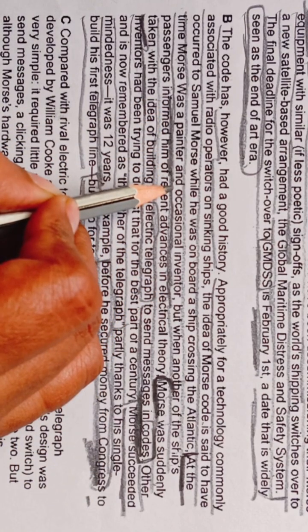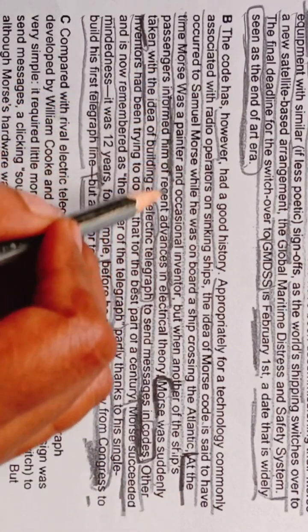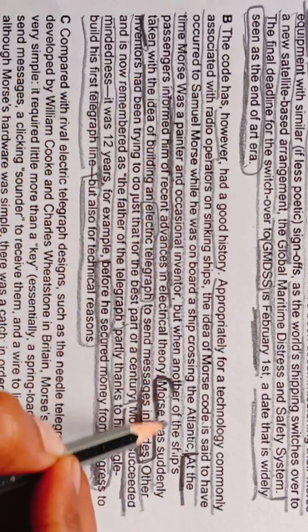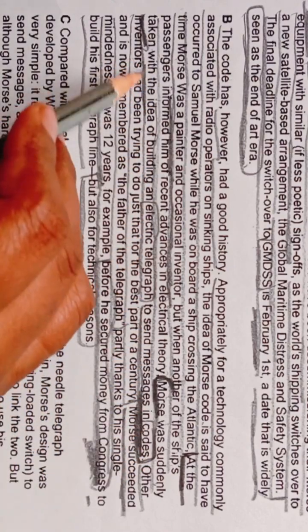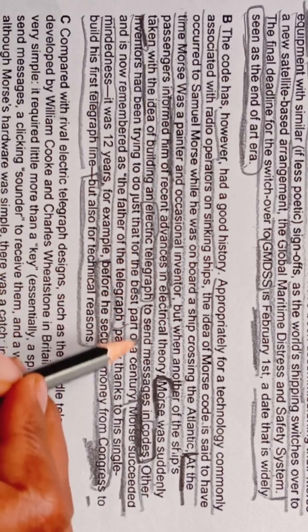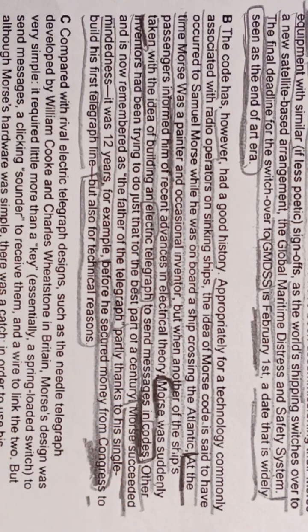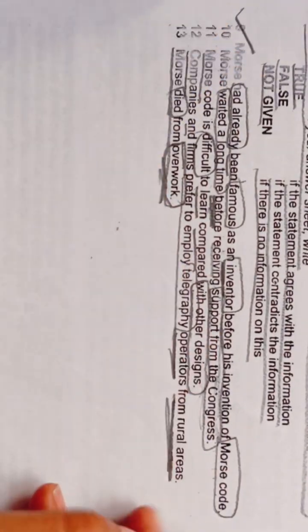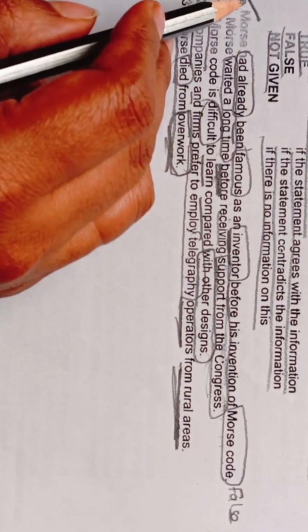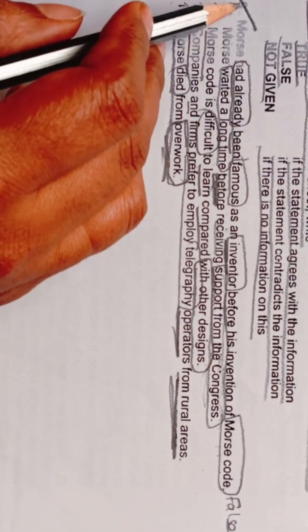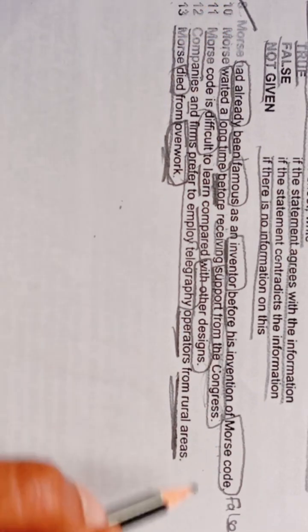So at the time Morse was a painter and occasional inventor, but when another of the ship's passengers informed him of recent advances in electrical theory, Morse was suddenly taken with the idea of building an electric telegraph to send messages in codes. Okay, so both the statements are contradicting each other. So we will write false in front of 9 in our answer sheet. Why will we write false? Because both the statements are contradicting.